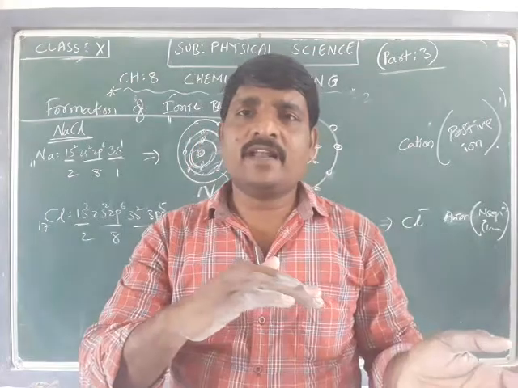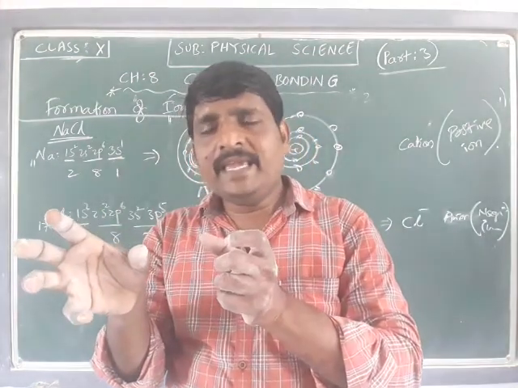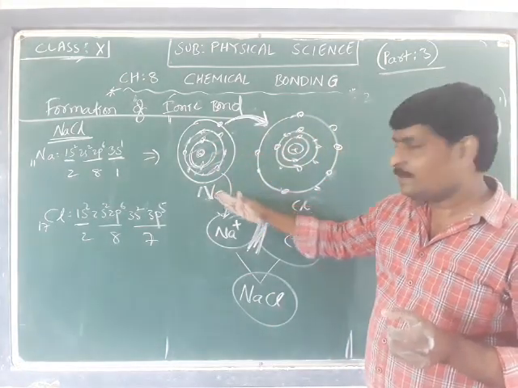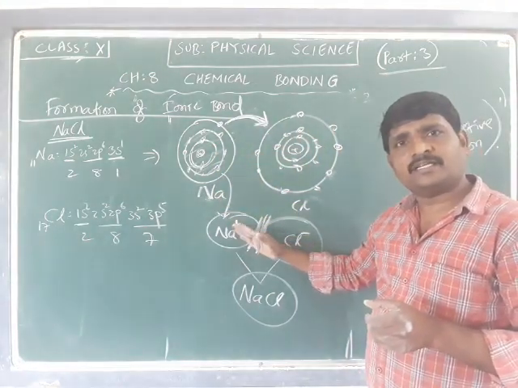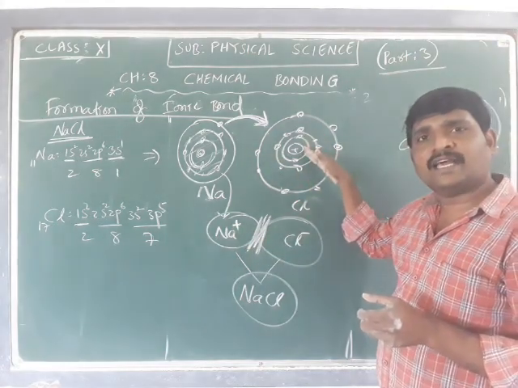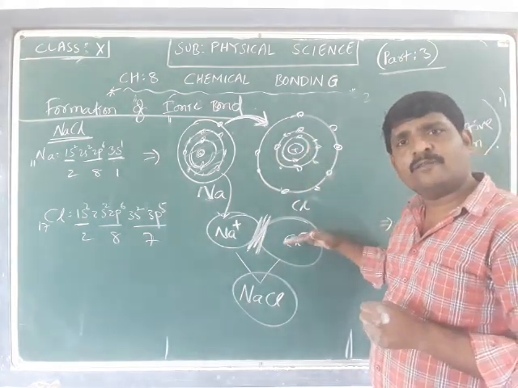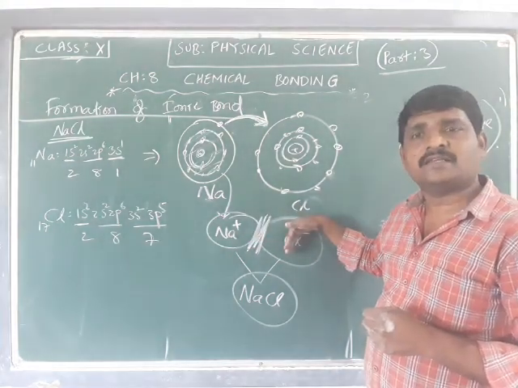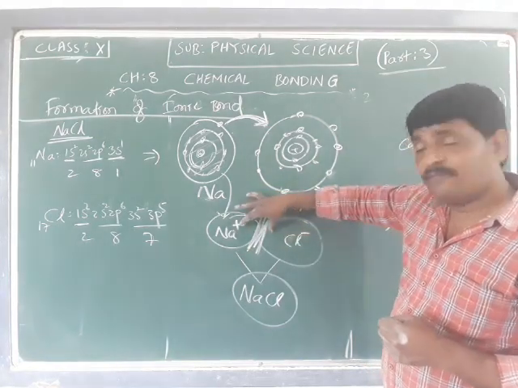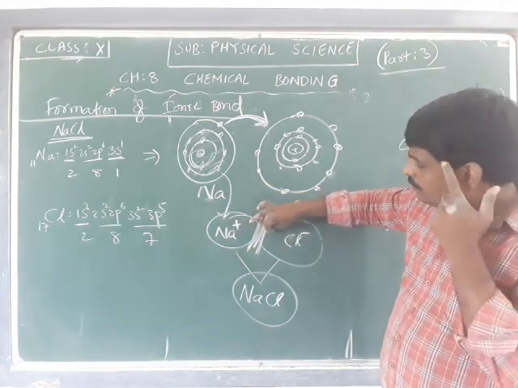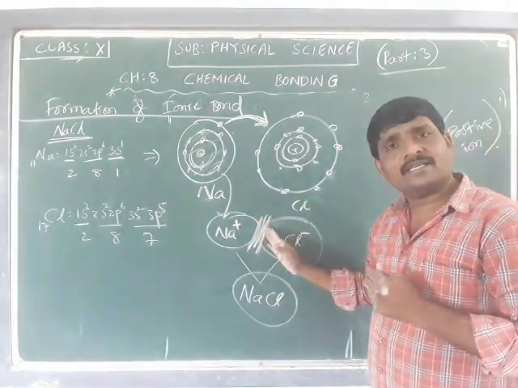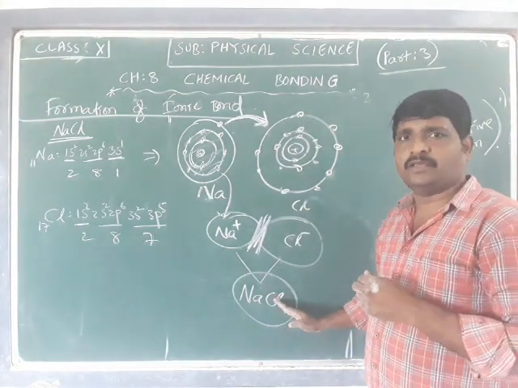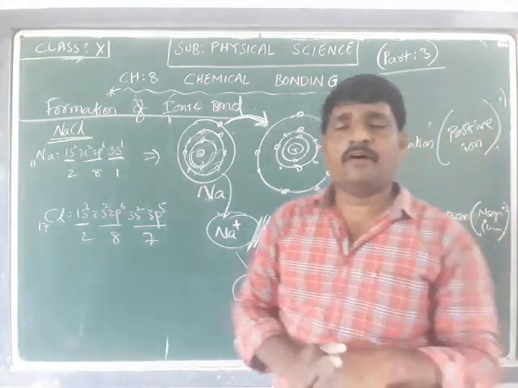Due to the transfer of electrons, one atom is going to form a positive charge, a cation. Due to the acceptance of the transferred electron, the other atom is going to be formed as an anion. Due to the formation of two different charged ions, a positive charge ion and a negative charge ion, they will be together due to the electrostatic force of attraction, and they will form a molecule. Like this, sodium chloride is going to form.